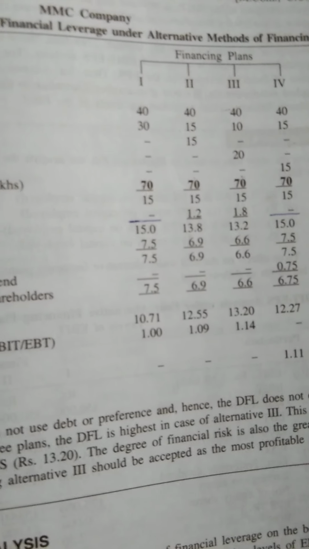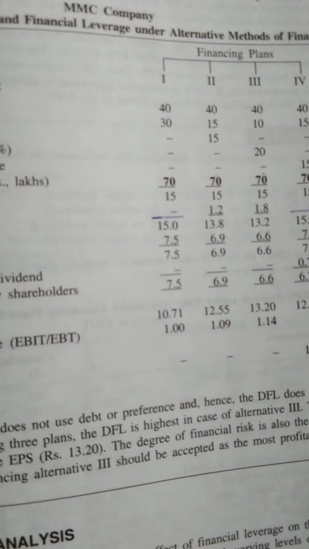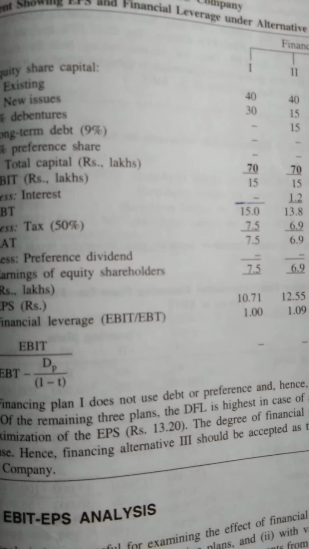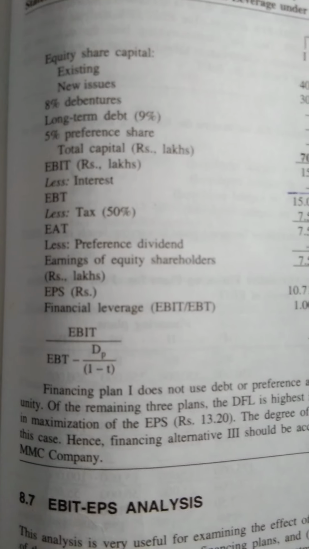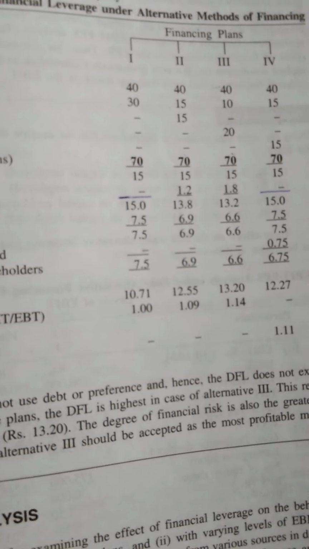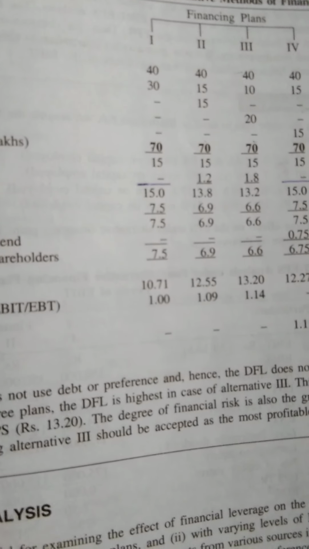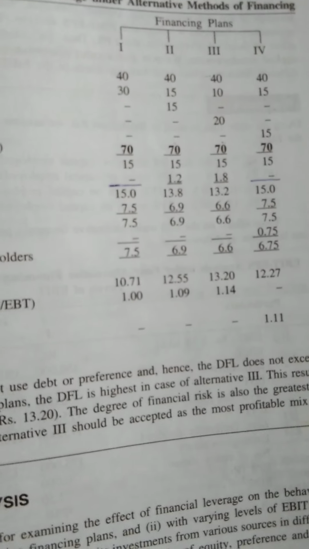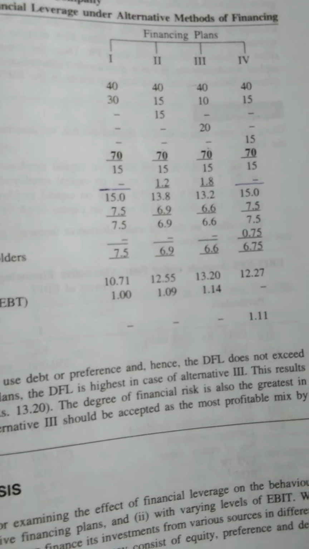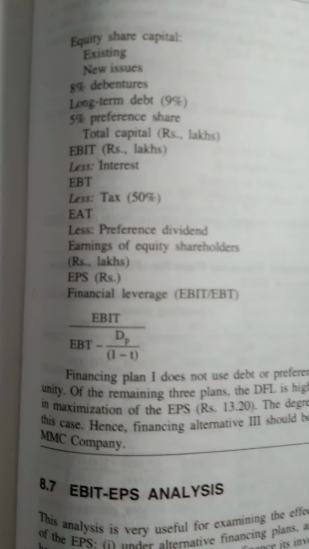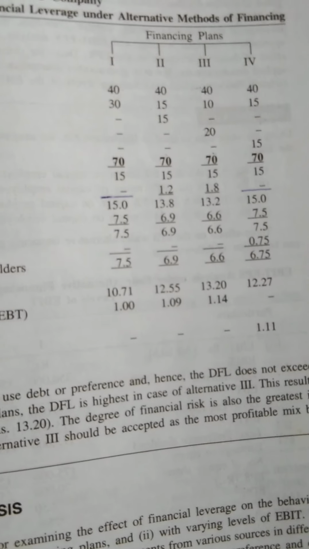That's why in the new issue, that is 10, new issue means new equity, and the debenture, that is also borrowed capital, but it is written in separate rows. Why? Because earlier the rate of interest was 8%, now it is 9%. 9% debt capital 20, 10 plus 20, again it is 30. And in the fourth option, 15 lakh in equity and the remaining 15 lakh by preference share. It was written as 5% preference share. If we add all those, the total comes out as 70 lakhs in all those cases.